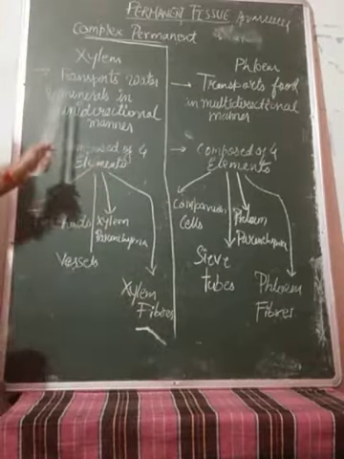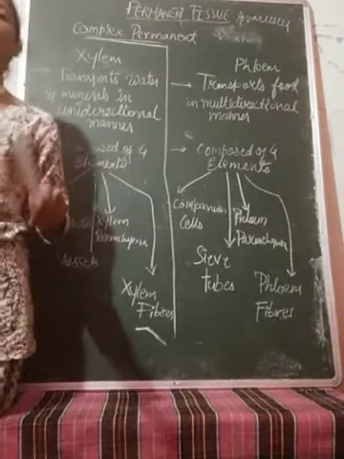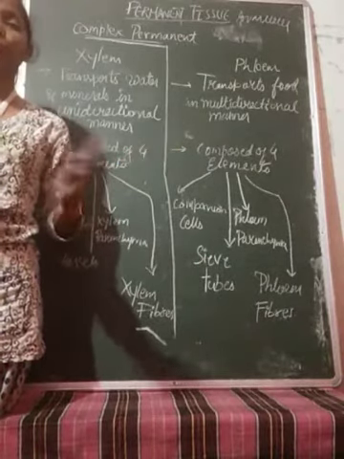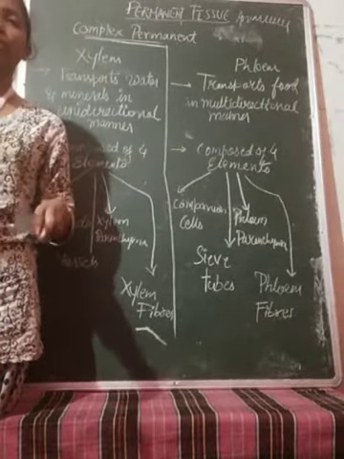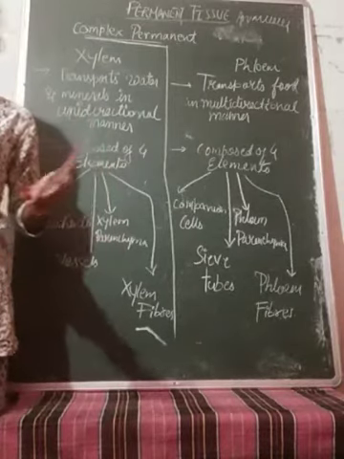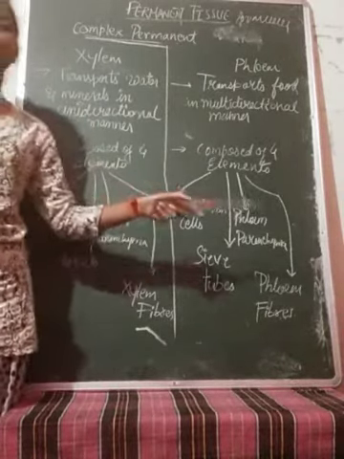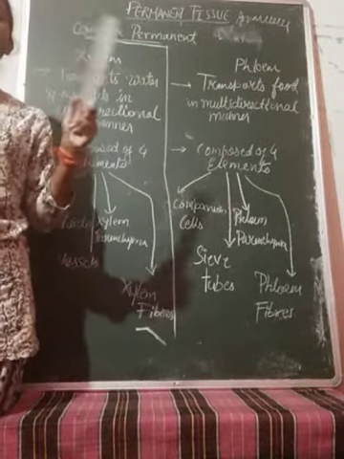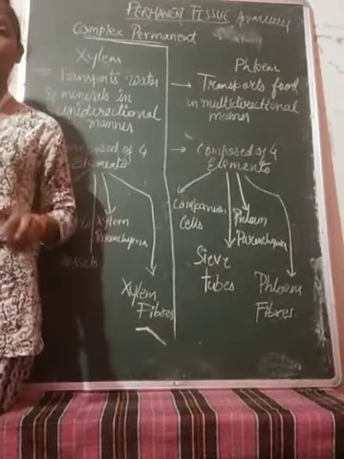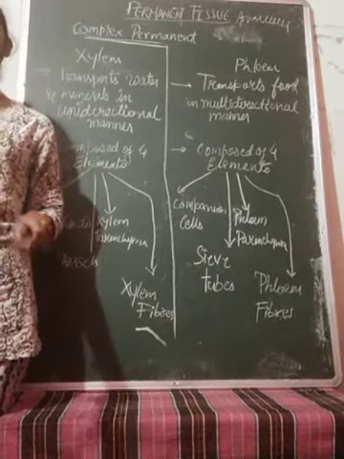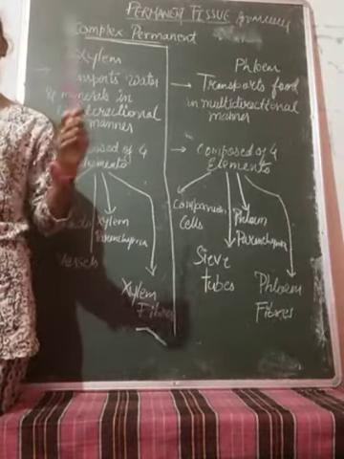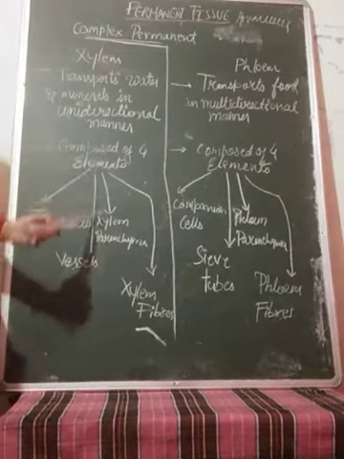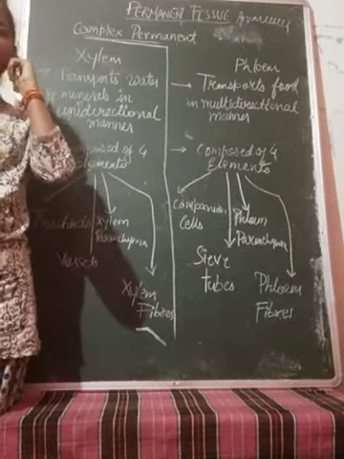Overall, students, a common function they share is that they mechanically support the plant. And one more thing I want to say: xylem transports water in a unidirectional manner, whereas phloem conducts food in a multidirectional manner. In xylem, you know that water is transported from the root to the stem, to the different parts of the body. It means it is unidirectional, from the root in an upward direction. So we will say that it is conducting water in a unidirectional manner.